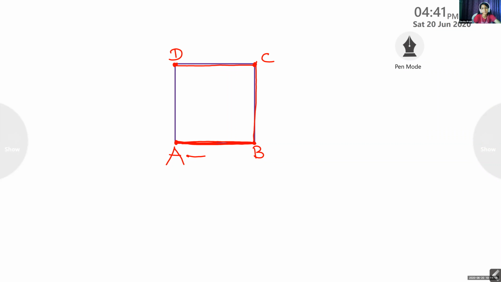CD. Again, I connected the adjacent vertices D and A. Line segment DA. What is the name of it? Side AD. So, what did you understand from this? When we connect two adjacent vertices, we'll get a side.